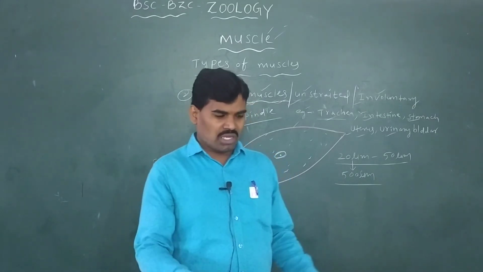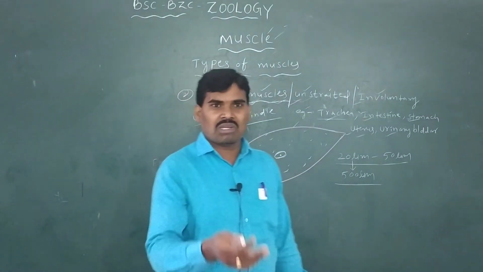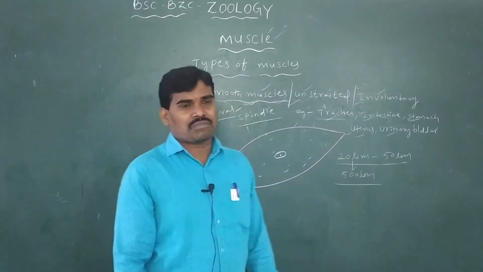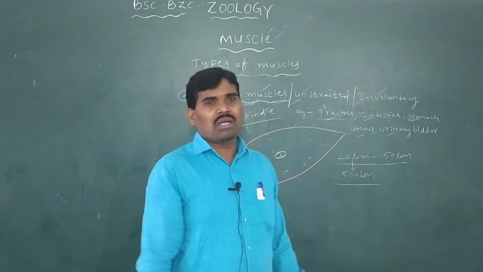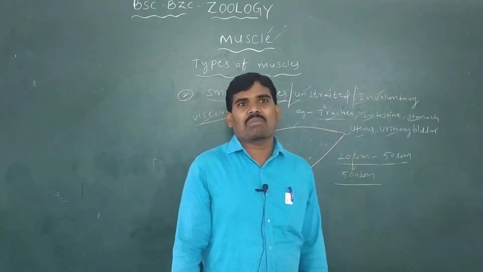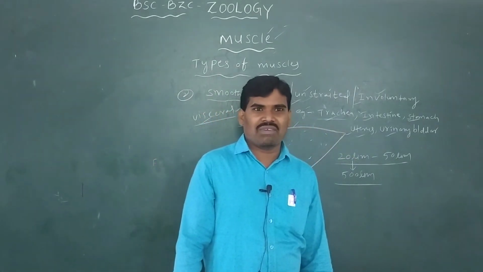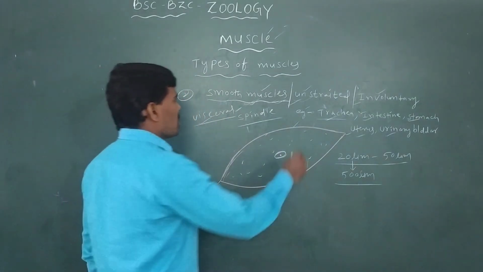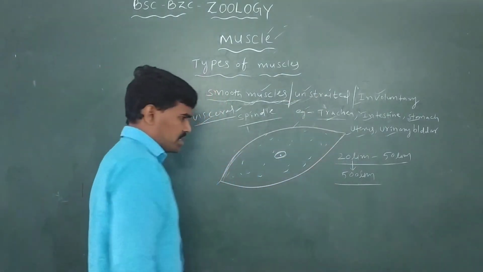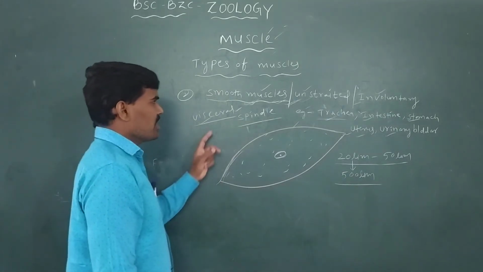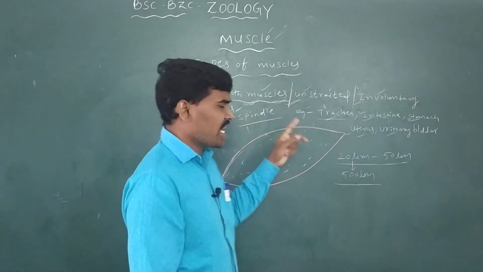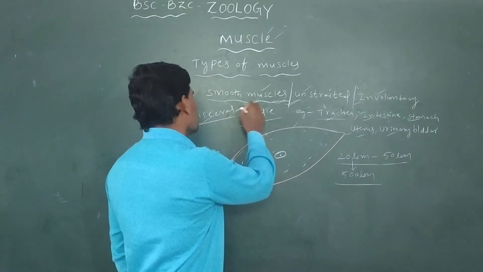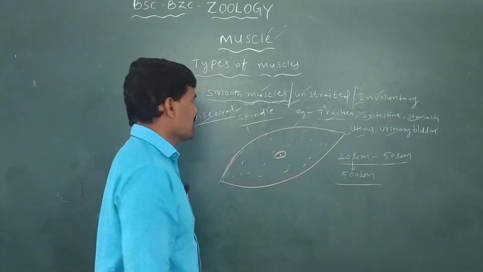In the internal organs, hence the name visceral muscles.